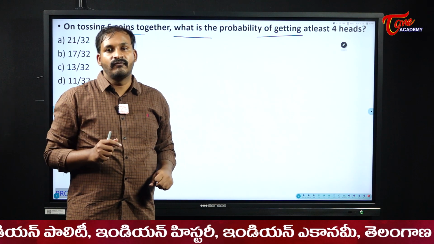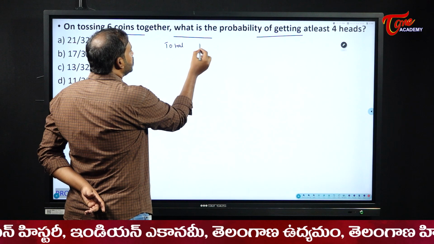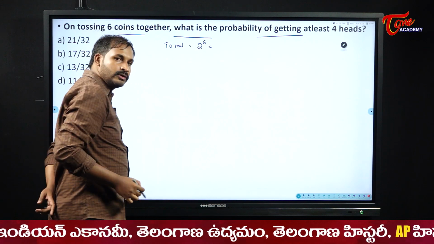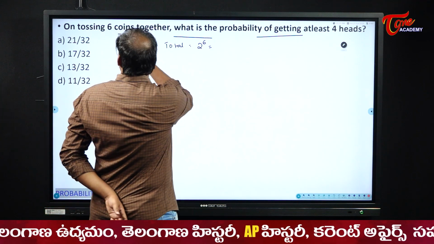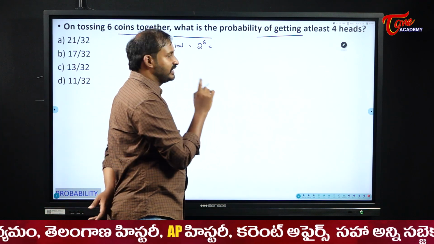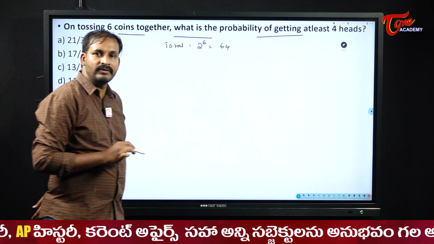At least 4 heads. First of all, find out what is the total number of outcomes. 2 to the power of 6, right? Total number of outcomes here becomes 2 to the power of 6. Why? Because we are tossing 6 coins simultaneously. So, this will become 64. Total number of outcomes is 64.